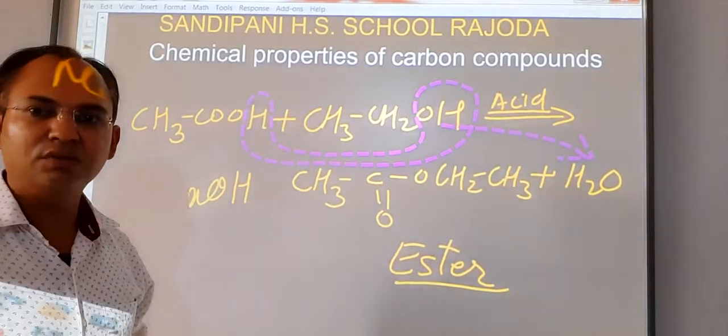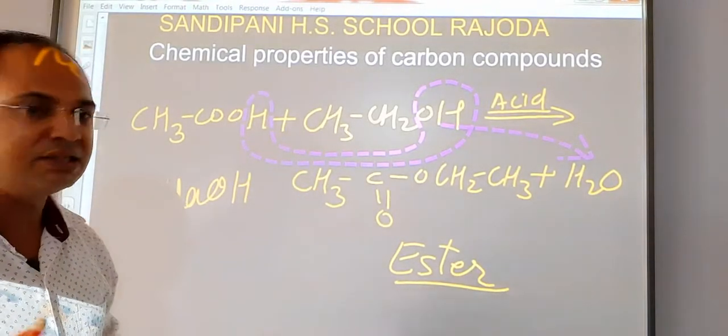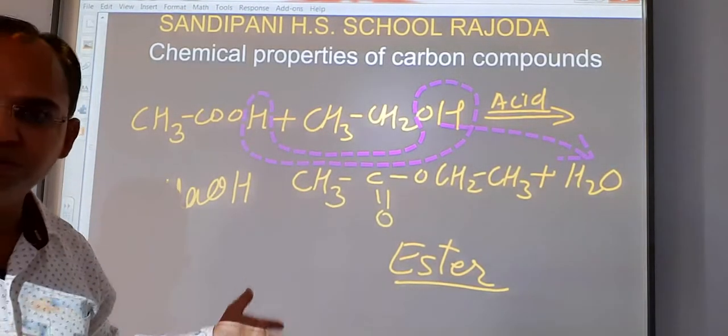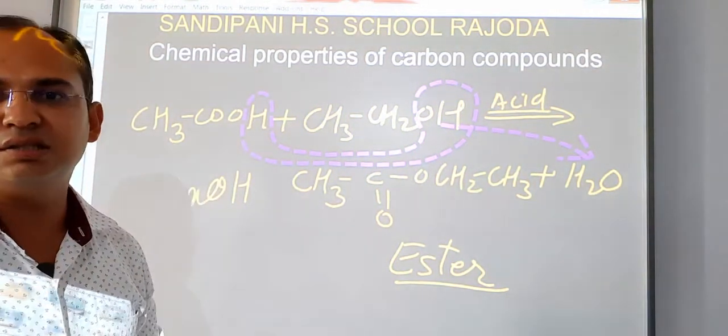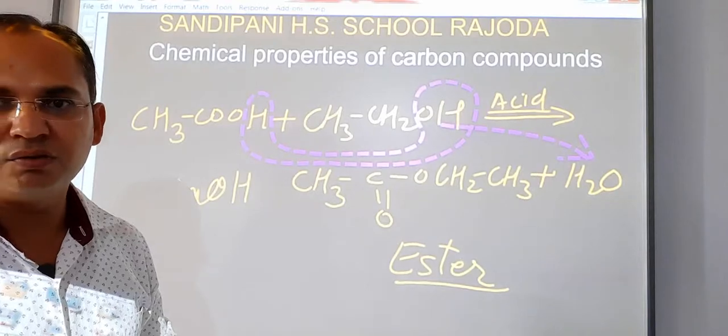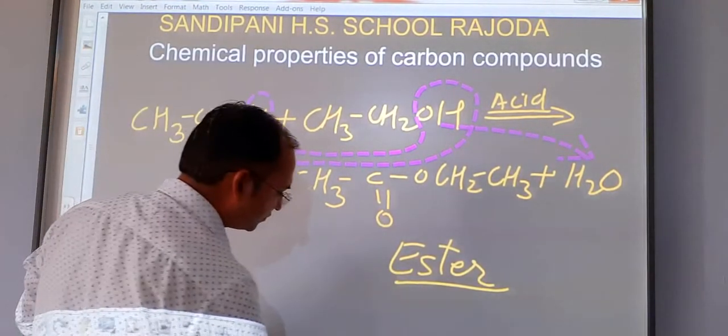It produces alcohol and sodium salt of carboxylic acid. This reaction is used in the formation of soap. So this reaction is also known as saponification. We will see how this reaction takes place.